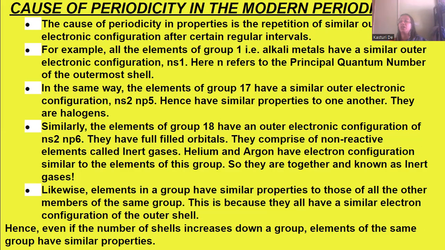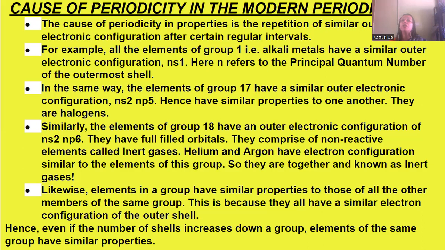Okay, group 17 is the group of halogens, having the electronic configuration ns2, np5. That is, they have 7 electrons in their outermost shell. All of them have similar properties.